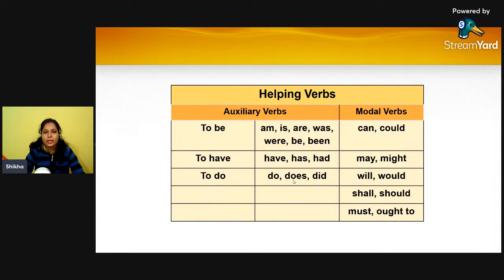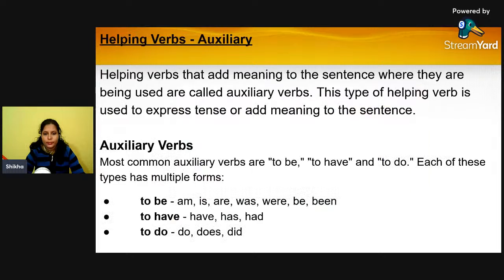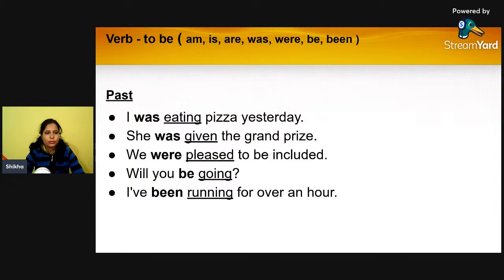And I have explained how to use the to be verbs in our sentences and when we are going to use such verbs in our sentences. Yes, there are certain rules and regulations which we should follow. So everything I have mentioned in my previous video, so I request you to go to my previous video to get a detailed understanding about how we can use the verb to be in our sentences. So today we are going to see the verbs to have and to do, right? Okay, so let us move to that slide.